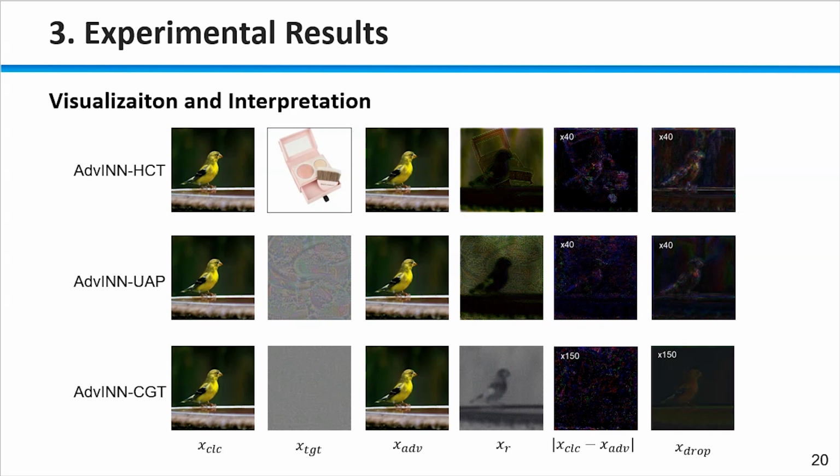The absolute difference between the clean image and the target image and the estimated dropped information are shown in rows 5 and 6. We observe that all methods drop certain key features according to the head, chest, and tail of the goldfish, and discriminative information of face powder. The difference image and drop information of ADD-IN CGT are enlarged 150 times for better perception, which only makes tiny modifications on the clean image and drops the boundary details of the goldfish.